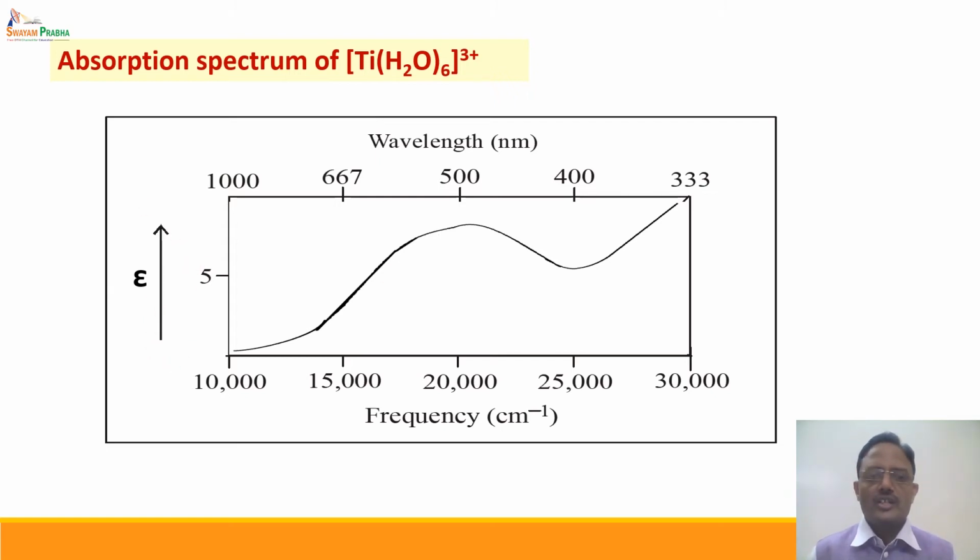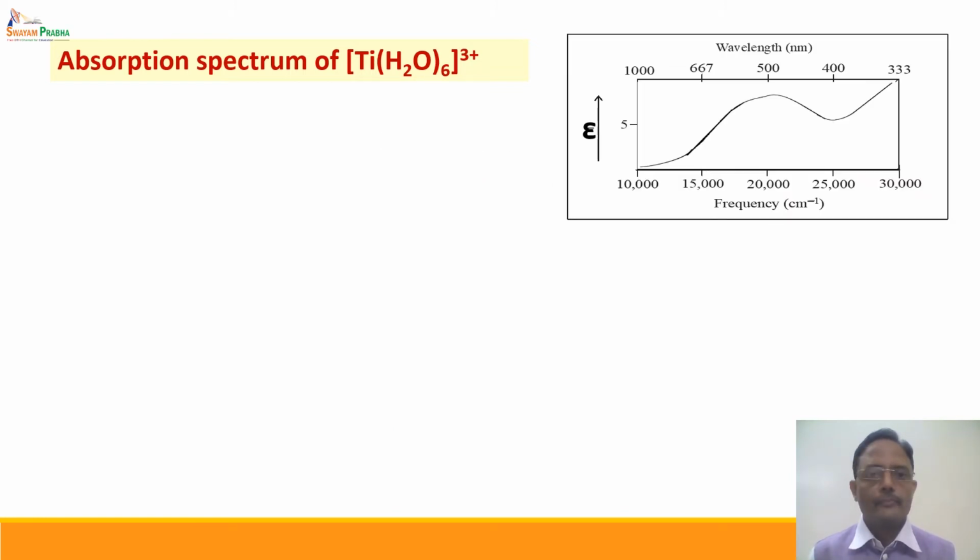Now let us discuss the properties of this spectrum in detail. We will discuss the properties along 4 lines, one by one. Let us discuss them. Consider the first property of this spectrum, which is the position of the band.